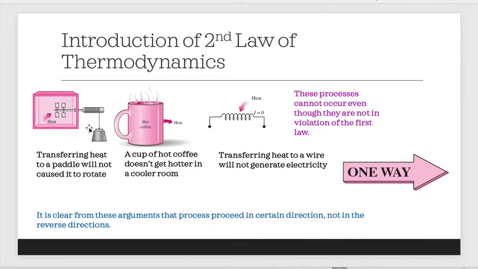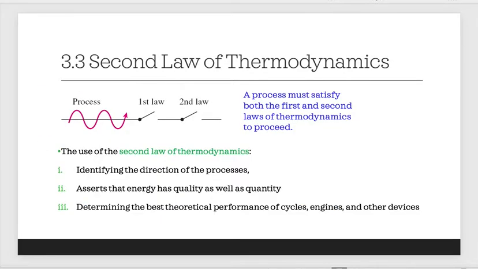So from these examples, it is clear that the process goes in a certain direction, not in the reverse direction. So the process must follow one way. From these examples, we know that the first law has no restriction on the direction of a process, but satisfying the first law of thermodynamics doesn't ensure that the process can actually occur.